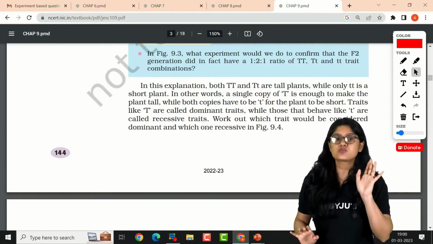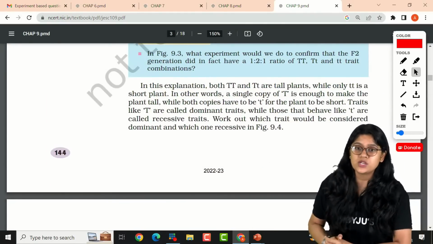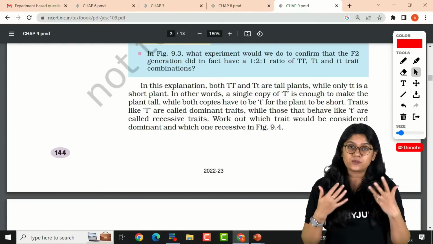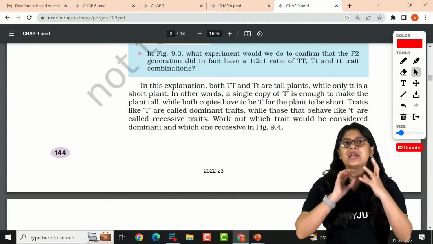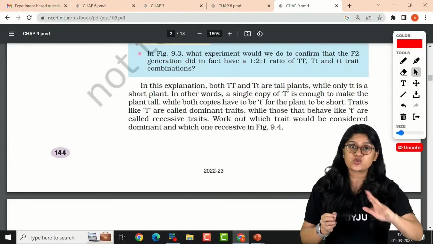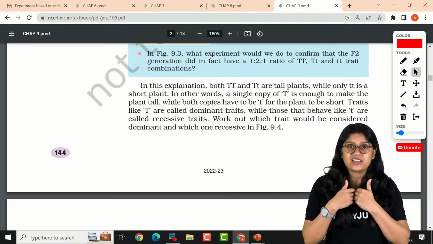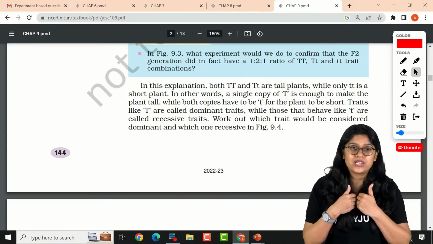Now I'll take a very small, sweet question, which was, what is variation? Variation is nothing but the difference that we see from one generation to another. That's how I'll put it so that it's easy for you to understand. We have a lot of changes, right? We are very different from our parents because of variation.